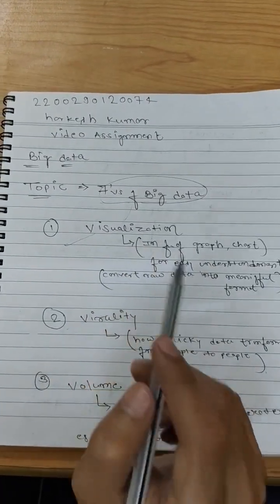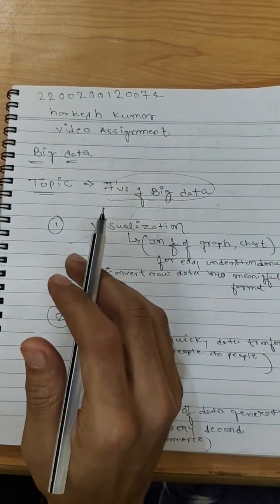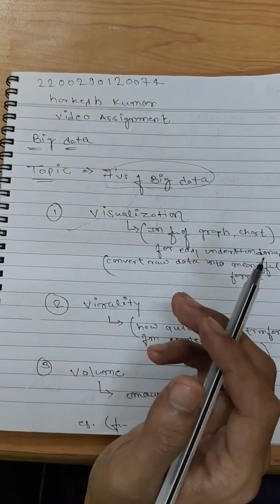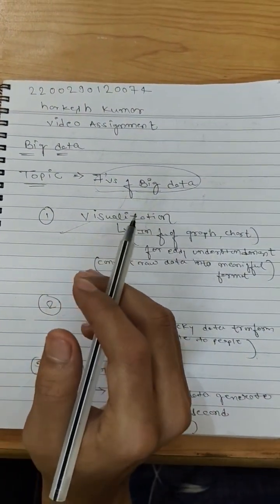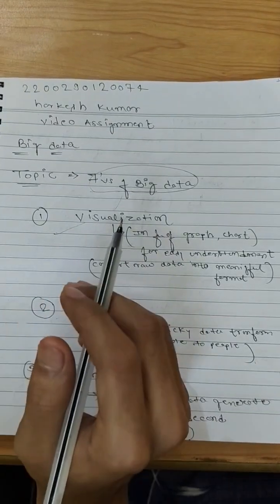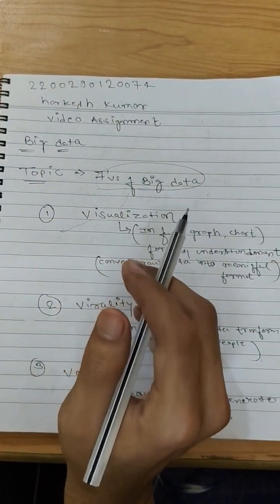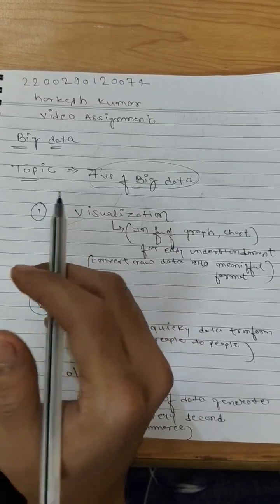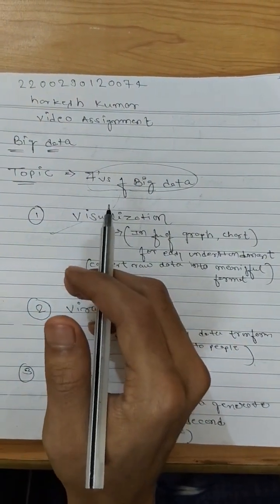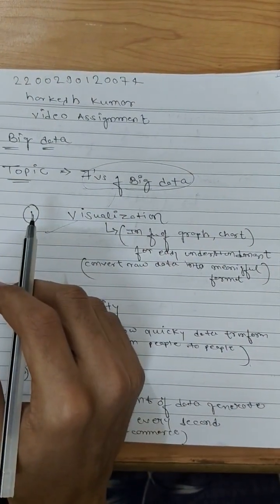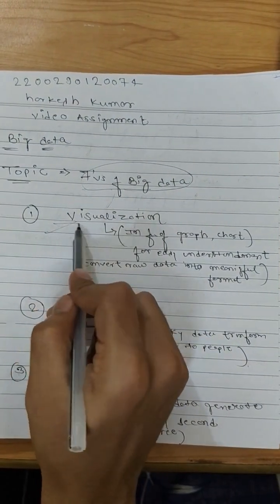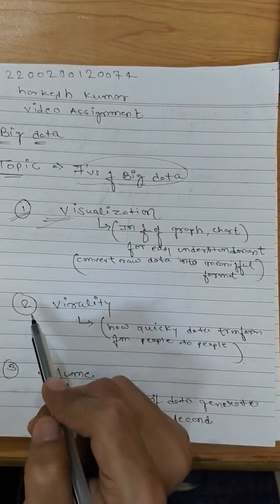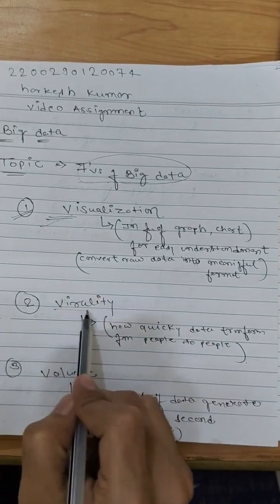So it is simple. The visualization of some data in the form of graphs and charts can be considered the first property, which is visualization. We know the data can be in any form. The process of converting the raw data into meaningful data by using charts or graphs, so that users can get better understandability and readability, is what we call visualization. So this is the first property, and coming to the second property we have virality.